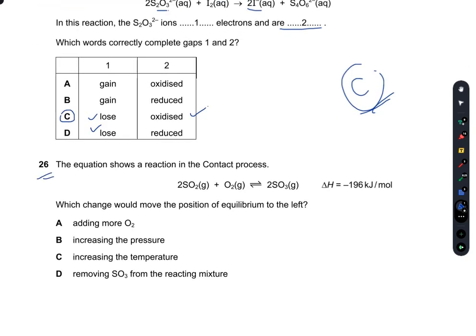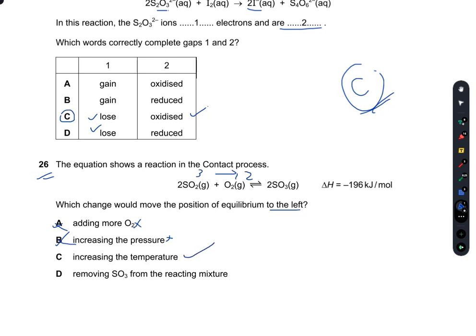Question number 26. The equation shows a reaction in the contact process. Which change would move the position of equilibrium to the left? Adding more oxygen will move equilibrium to the right. Increasing the pressure will also move the equilibrium to the right, because there are 3 moles here and 2 moles here. So A and B are incorrect.